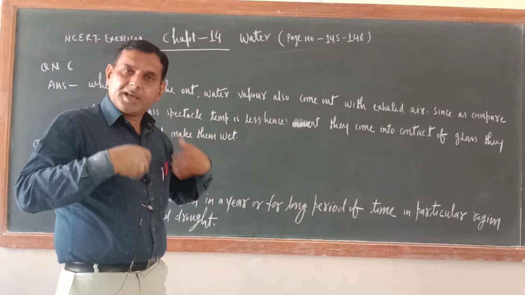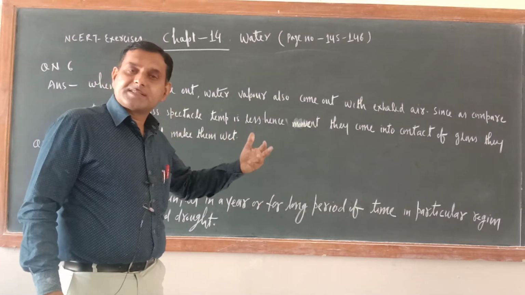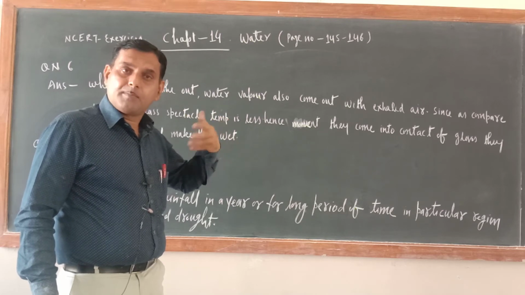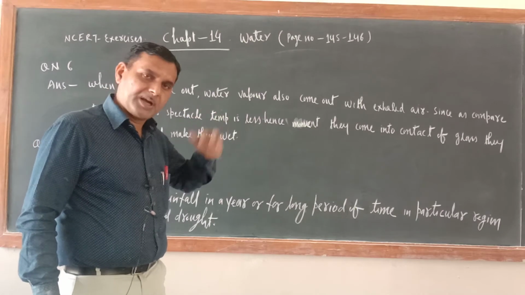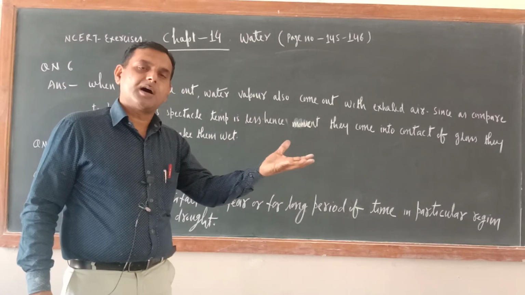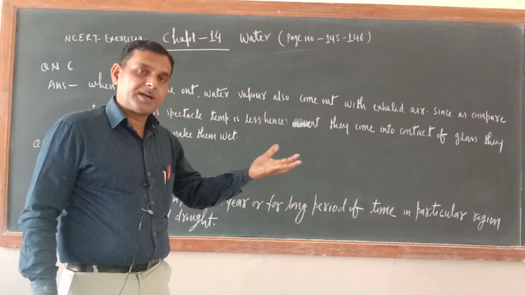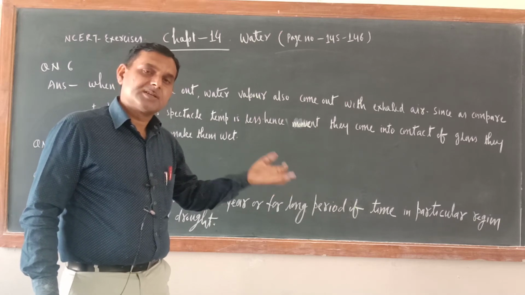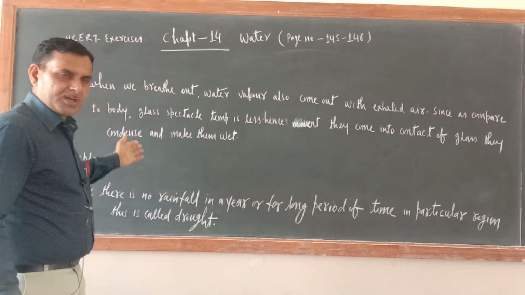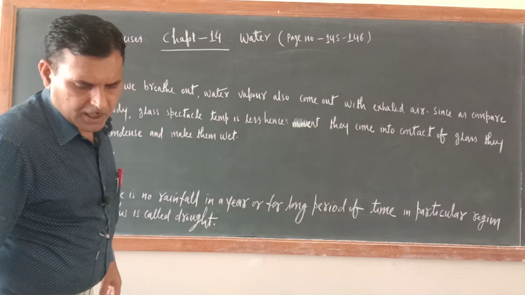So the air inside has a very high temperature, and when we exhale, the water inside the body in vapor form comes out, and the moment it comes into contact with the glass, whose temperature is less, it will condense, and that will make the glass wet. Next question is, how are clouds formed?